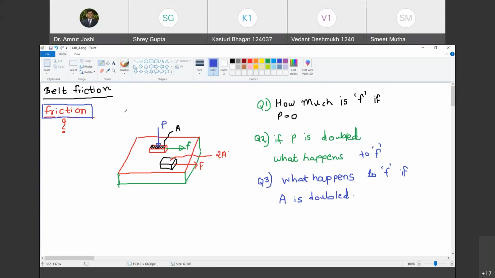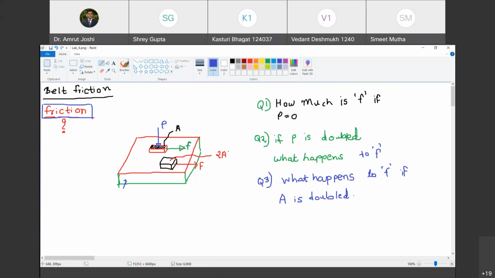Let us perform a thought experiment. You have a tabletop which is shown by this, and on top of that you have a duster. On the top face of the duster, a force P has been applied, and you are going to pull that duster by effort F. Are you able to imagine this? Yes, sir. Okay. Question. What is the maximum value of F required? What is the maximum value of F possible till which the duster won't move from its position?